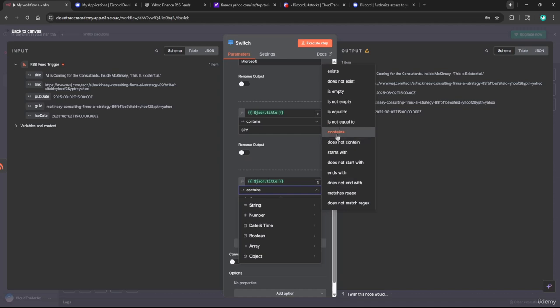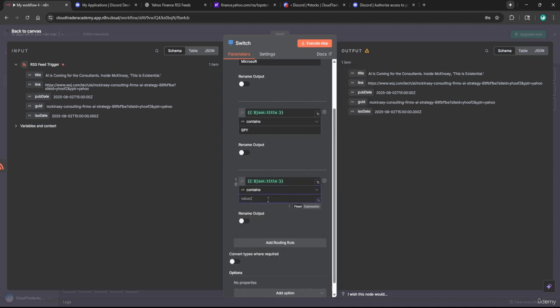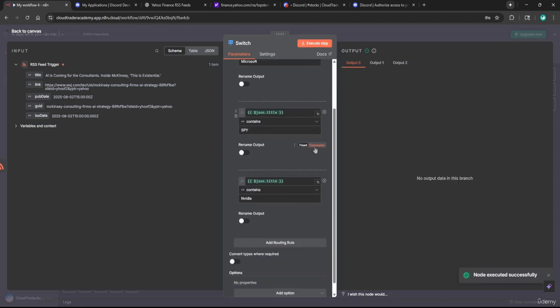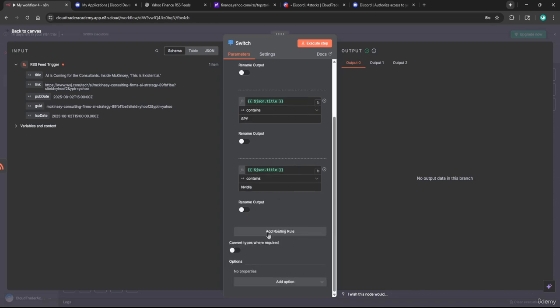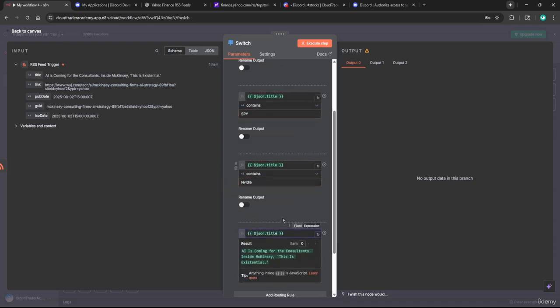Let's go back to contains, and we're going to say if the title contains NVIDIA, I spelled that right? I think I did. So if it contains NVIDIA, then we'll go do something else. Okay, so we have three options right now. I think that's good. If I execute this step, nothing's going to go because the title of the most recent feed was AI. So it's not good for testing in our case. If we want, we can add a routing rule to maybe pick up AI. If we want a channel dedicated to AI, that could be helpful.